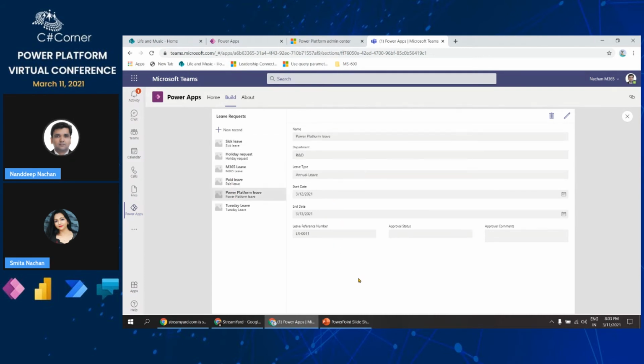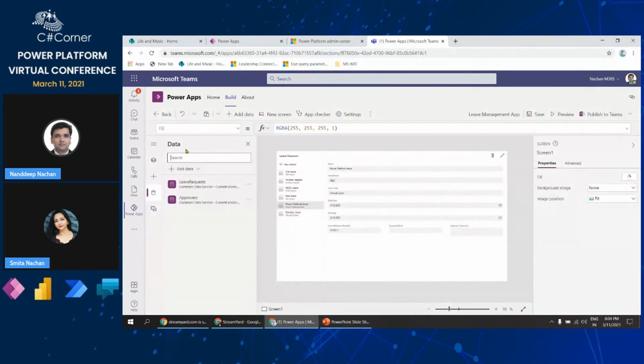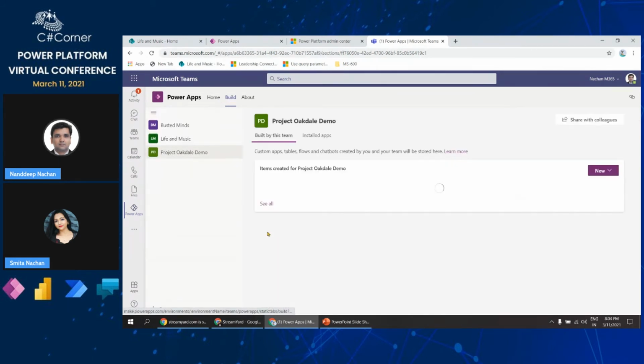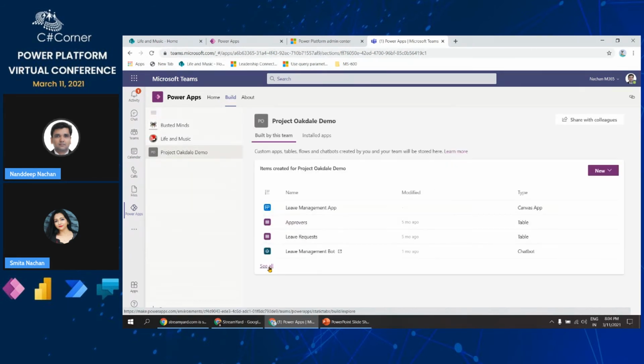So this is the information that has been created, and what we see here is this leave reference number, which is LR-0011. I will show you how this number gets generated, but this is the look and feel of all of the leave requests that go in as part of the Power App. So I will close this down and go back to the build and show you the tables that we have.